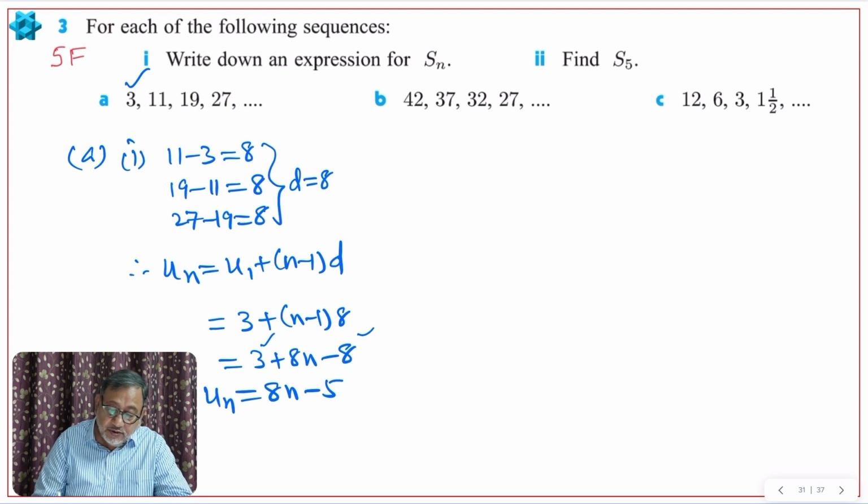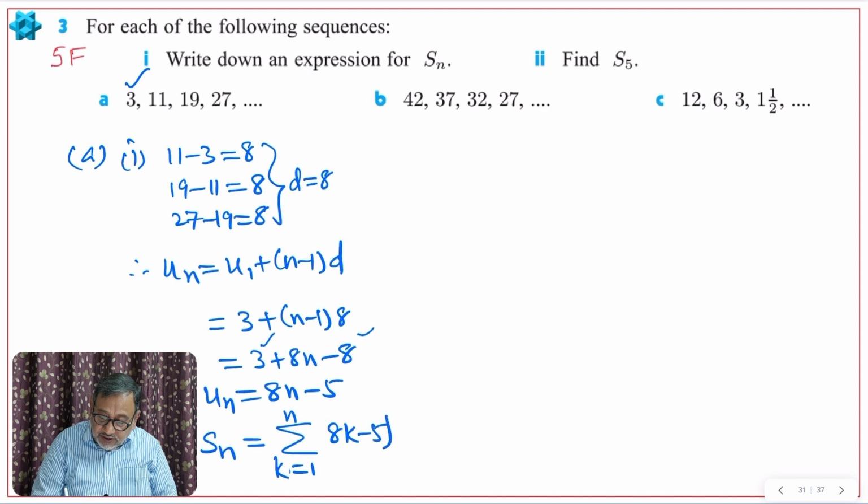Now, first part: write the expression for Sn. So Sn is equal to sigma, n equal to 1 to n. Let me write k for it, because n and n will be confusing. So k from 1 to n, 8k minus 5. Replace k by 1, you will get the first term, plus replace k by 2, you will get the second term, plus, and so on, right?